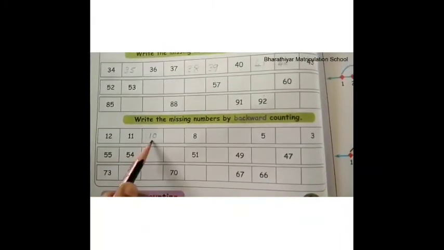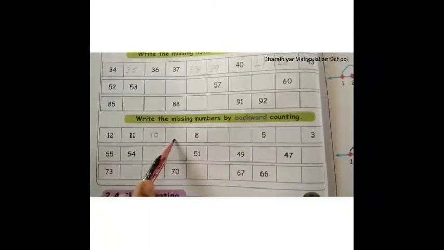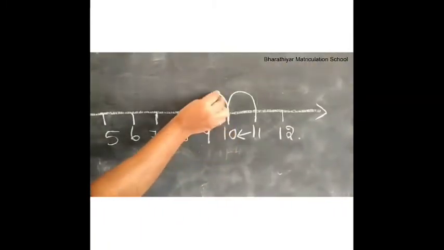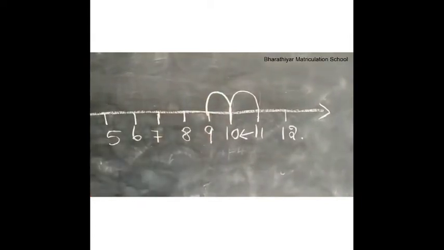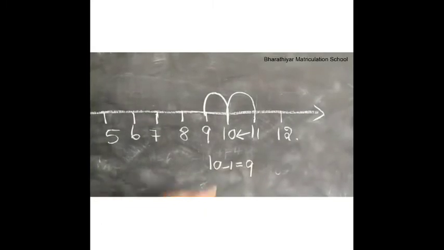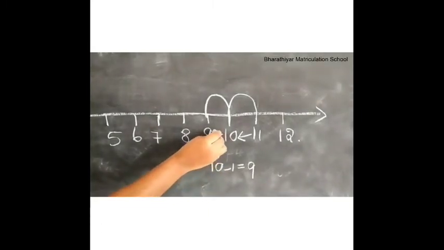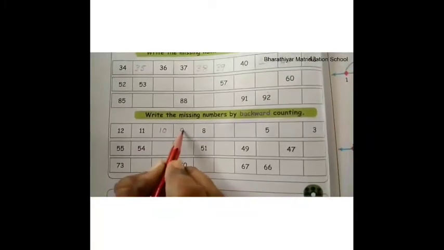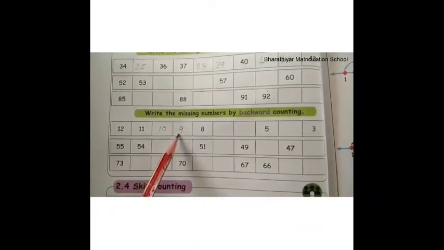Then number 10. What is the backward number of 10? If we subtract 1 from 10, we get 9. That is 10 minus 1 is equal to 9. Therefore, 9 is the backward number of 10. So write 9 here. Then number 9.